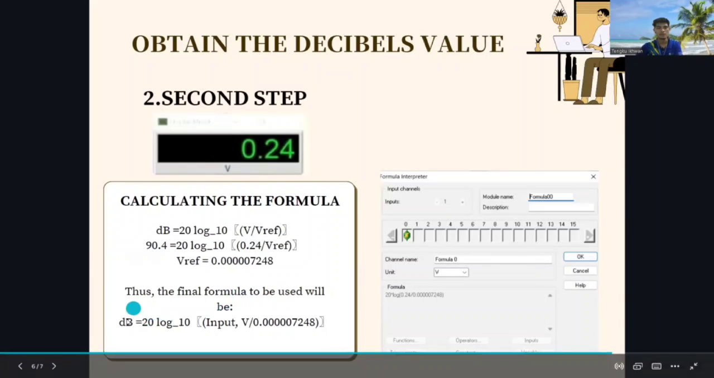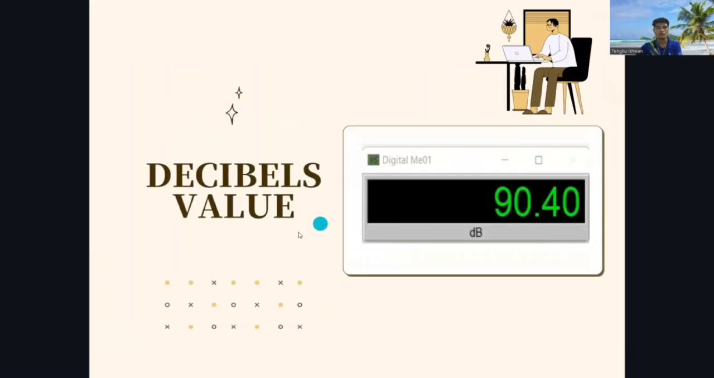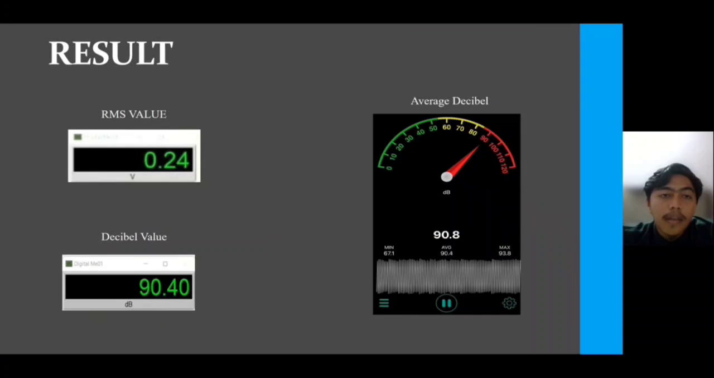So after calculating, we get the formula, and then insert it into the formula interpreter. After that, we run it again, and then this is the decibel value that we got, which is 90.4. That's all from me. I will pass to the next presenter. Thank you. Okay, now I will present the result of the project.